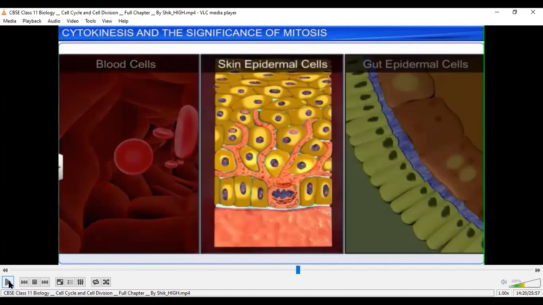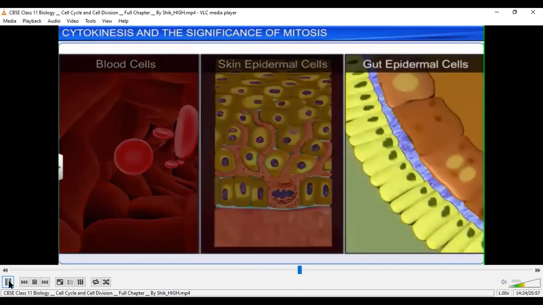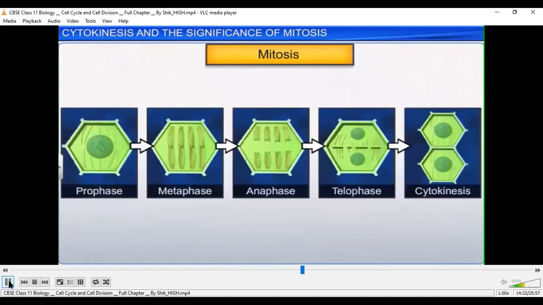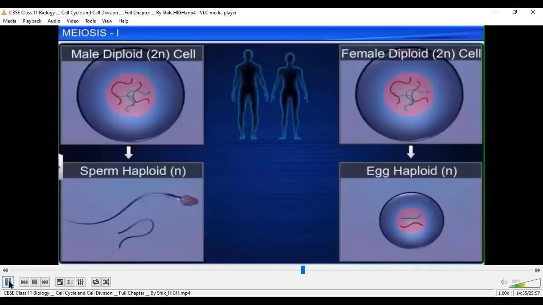And even in the gut epithelium, the inner lining of the gut, that is the digestive canal, the same thing will happen. There also the new cells keep on adding. So this is the importance of mitosis: one thing for growth and development, another thing to replace the damaged ones.